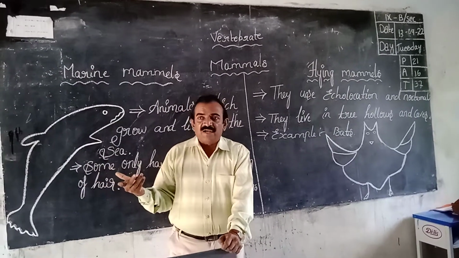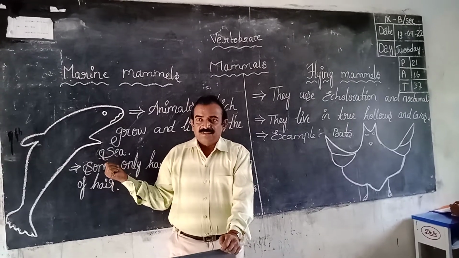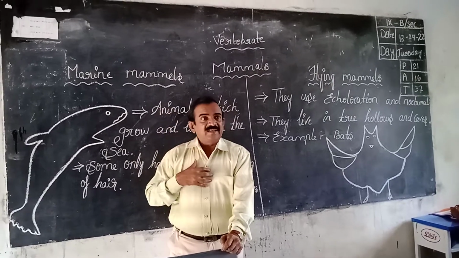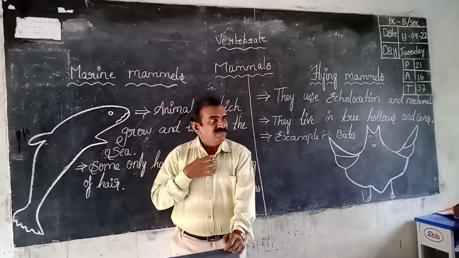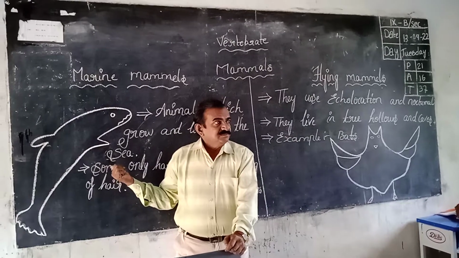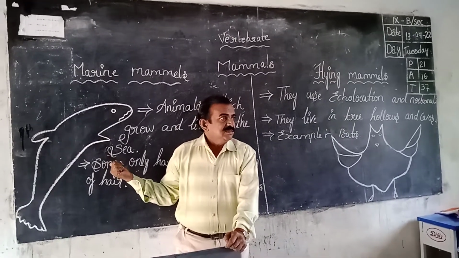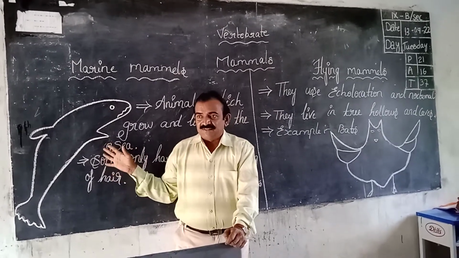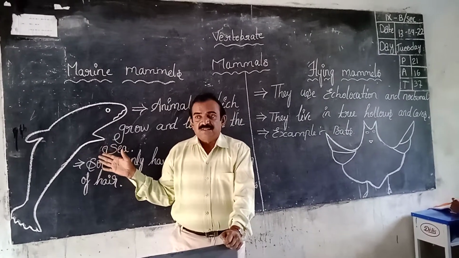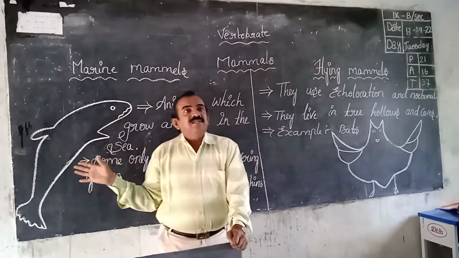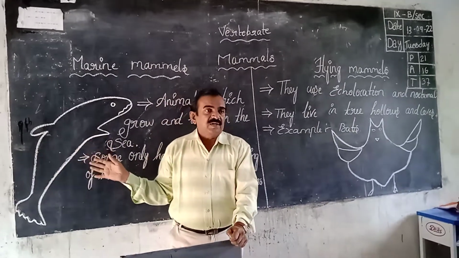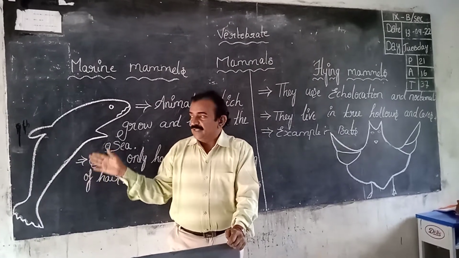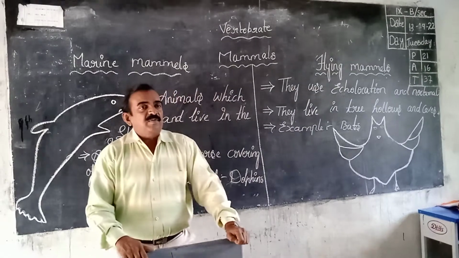Fishes have gills, but here there are no gills. The dolphin comes to the top of the water and breathes air, like we breathe with our lungs. Dolphins have lungs, not gills. That is the reason they are called mammals. These dolphins live exclusively in marine water, sea water, salt water only, but not in fresh water. That is a brief description of marine mammals.